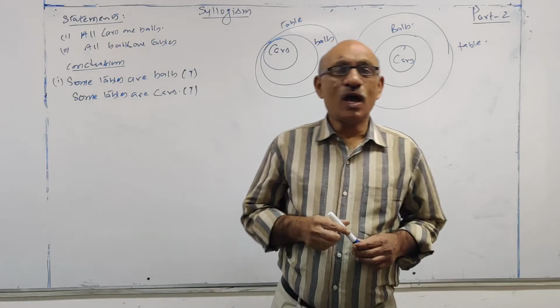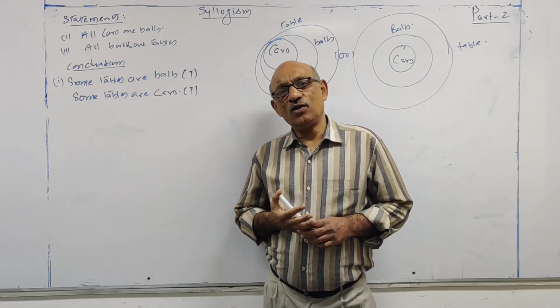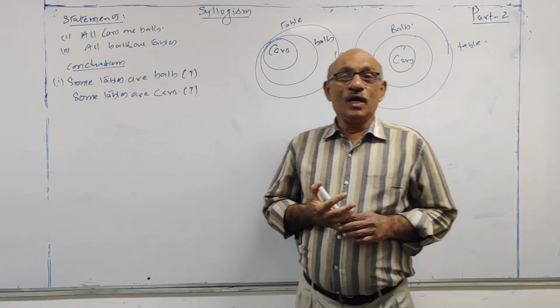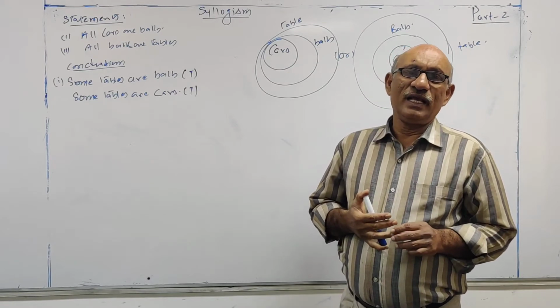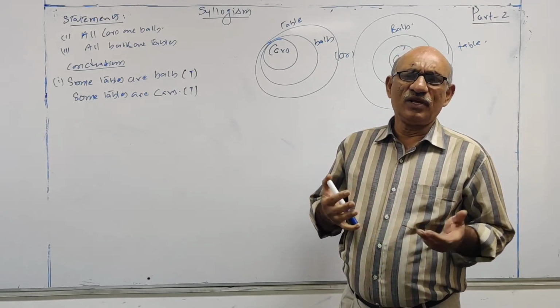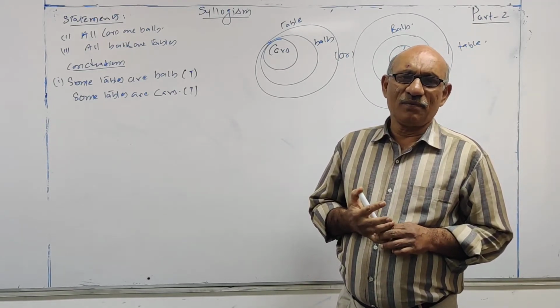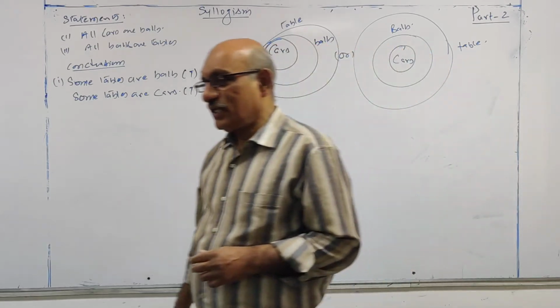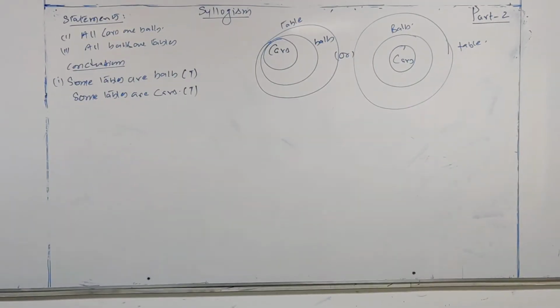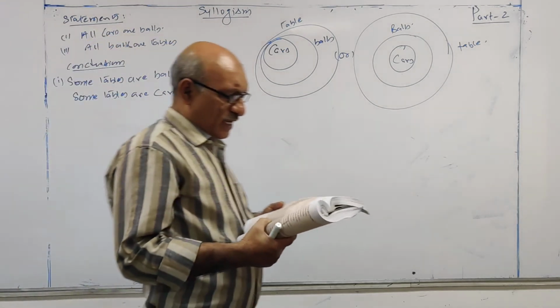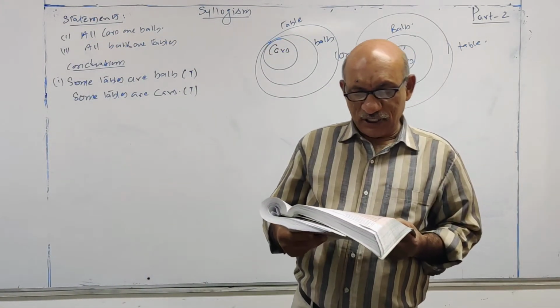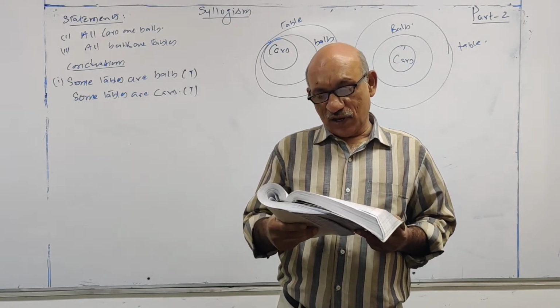How will the options be given? Only one follows, option A. Only two follows, option B. Either or, option C. Neither nor, option D. None of these, or some other things, will be given as options. Let us see the ICA material, how the options are given. Option A, only conclusion 1 follows. Option B, only conclusion 2 follows.